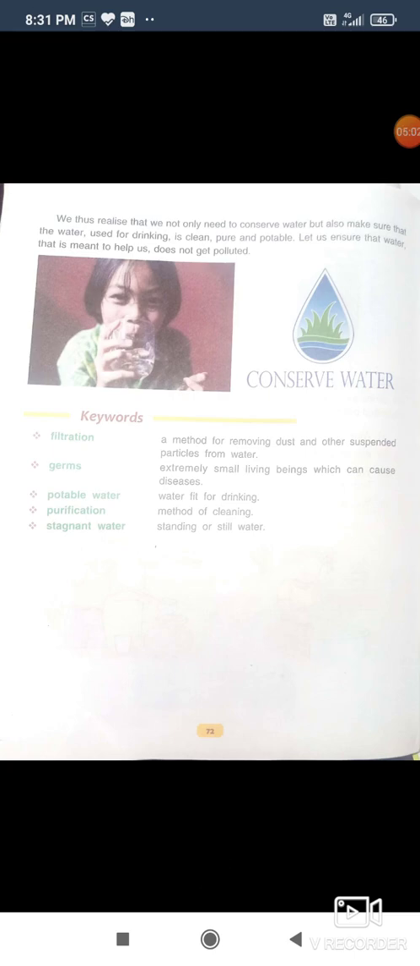We thus realize that we not only need to conserve water but also make sure that the water used for drinking is clean, pure, and potable. Let's ensure that water that is meant to help us does not get polluted.